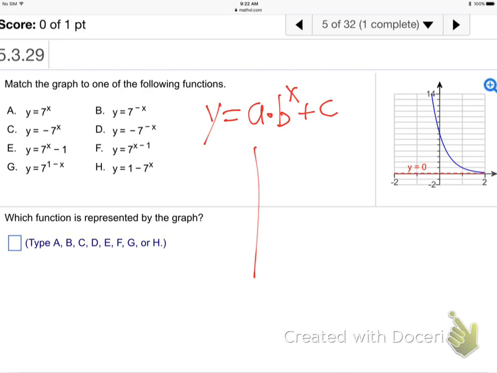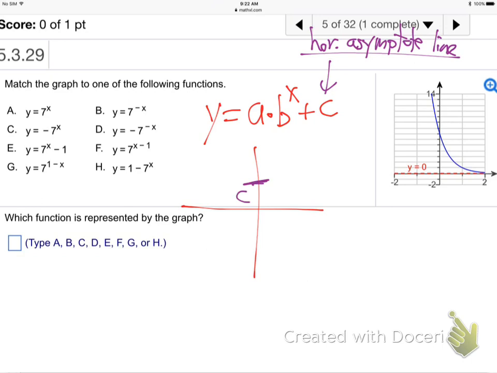Well, in general, the first thing you need to know is they always have a horizontal asymptote line, and it's at c. So you go up to c, and you put a dotted horizontal asymptote line. So exponential graphs have a flat horizontal asymptote line.